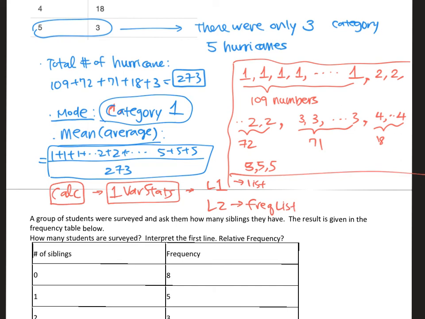This is the one that a lot of you missed. And then use x bar as the average. And the actual average was 2.02. So category 2 was about the average category of the hurricanes. All right, so I just wanted to go over some of the most common mistakes that I noticed during the quiz.